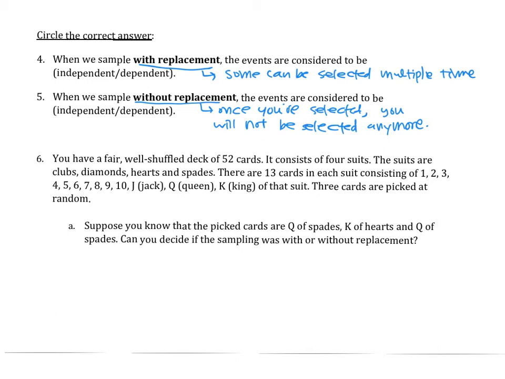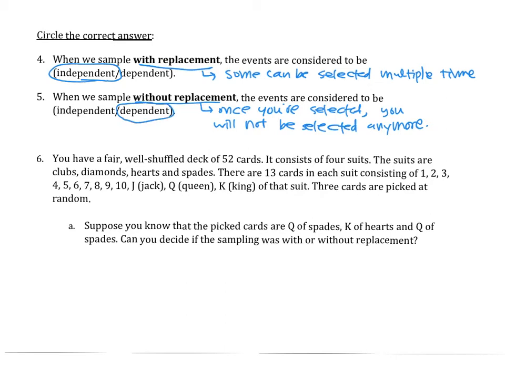If I do with replacement, you're going to have the same chance of being selected all the time, so it's going to be independent. If I do without replacement, then once I pick you first, the probability of you being selected the next turn is 0. So your probability changes, so it'd be dependent sampling.